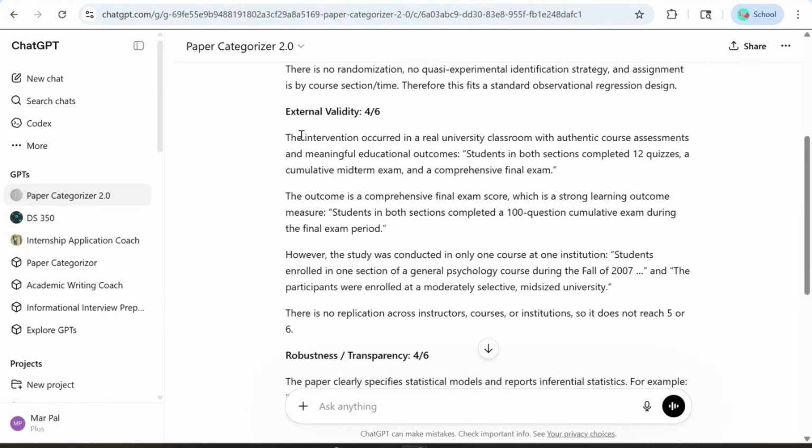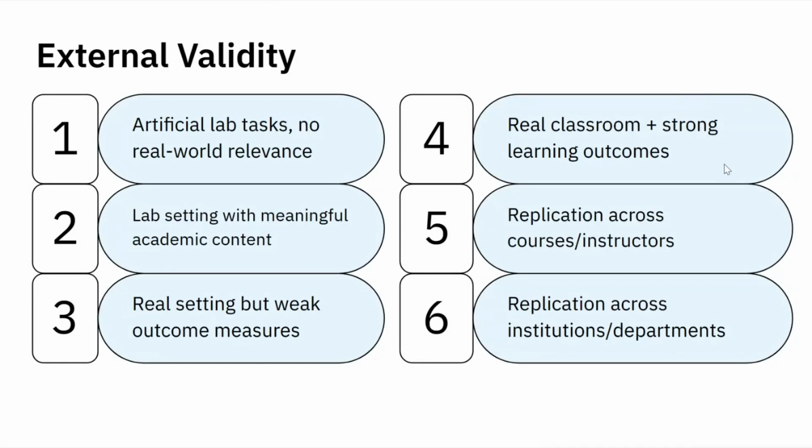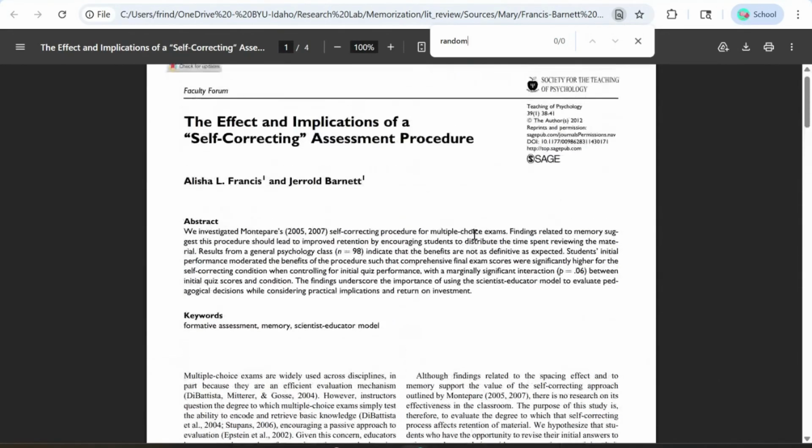It received an external validity score of 4 out of 6, which, going back to our rubric, means that the study should be set in a real classroom and have strong learning outcomes, but it wasn't replicated across courses, instructors, institutions, or departments. Now, this says students in both sections, meaning that this experiment actually was run in more than one classroom. It gives us a caveat here that the study was conducted in only one course at an institution, so the instructor and discipline didn't change, which is why it remains 4 out of 6. If this was not specified, go to the original paper and read it yourself.